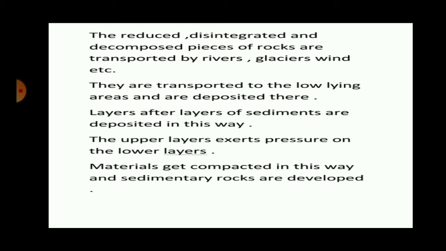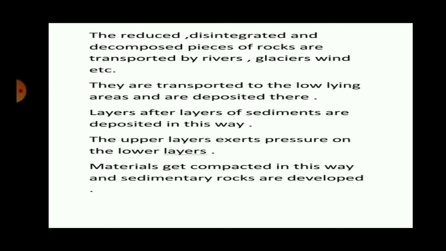They are transported to the low-lying area where they are deposited. For example, if the river is carrying soil and smaller particles of rocks, they will be carried from the mountainous area where the river begins to the low-lying area.